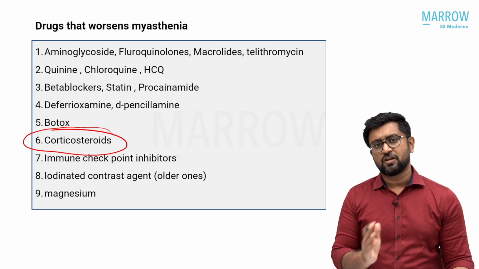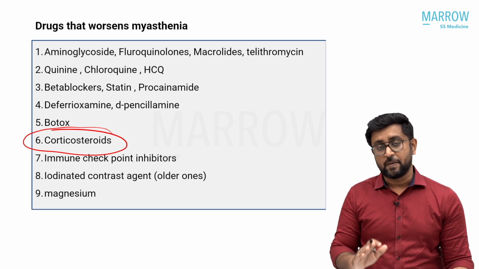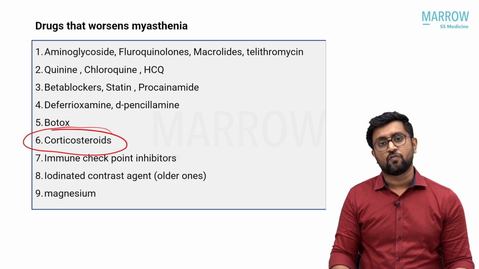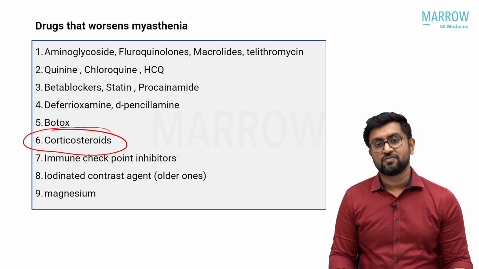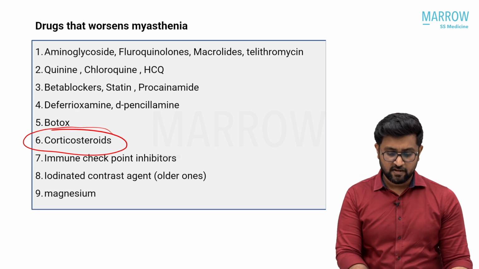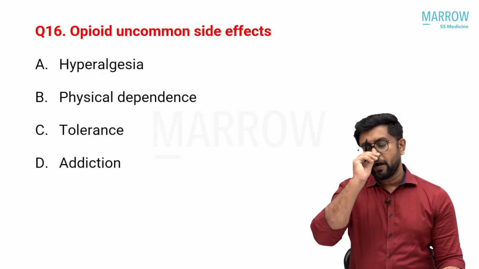That worsening is usually covered in such a scenario by giving plasma exchange or IVIG along with the corticosteroid. So corticosteroid-induced paradoxical worsening is also seen in myasthenia. But the answer here is cephalosporins, as macrolides, fluoroquinolones and aminoglycosides were the other options.